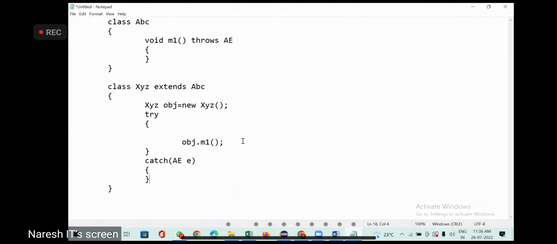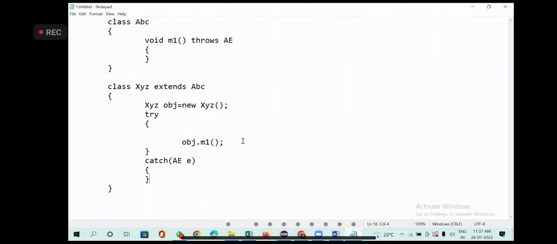So whenever I'm calling method 1, I'm putting method 1 in the try block. You are handling the exception, and that guy also declared the type of exception. It is throwing arithmetic exception. So in the catch block, I'm putting arithmetic exception.